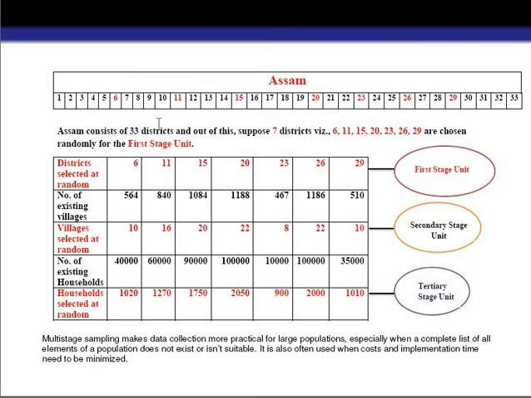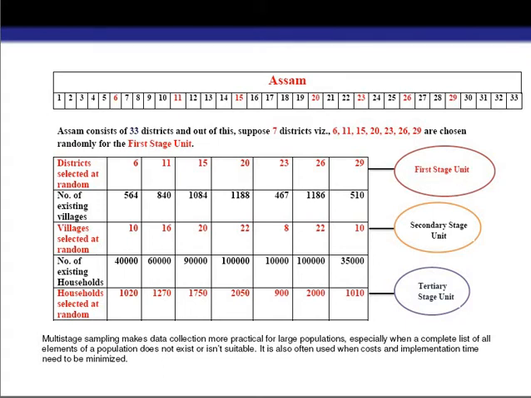Our first stage unit will consist of these 7 districts which are selected randomly from the population. Suppose district numbers 6, 11, 15, 20, 23, 26 and 29 are selected. So these are the units available in our first stage unit.